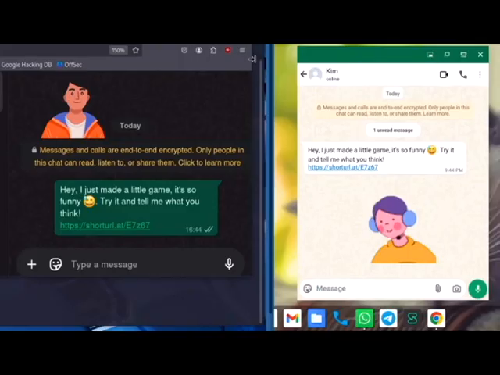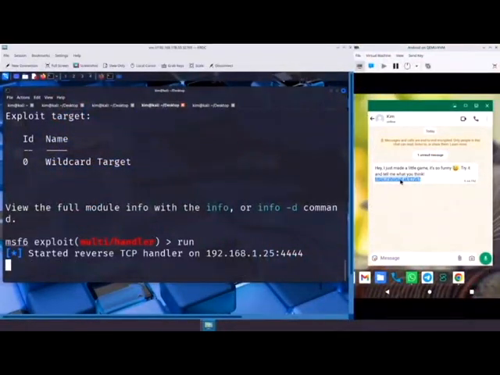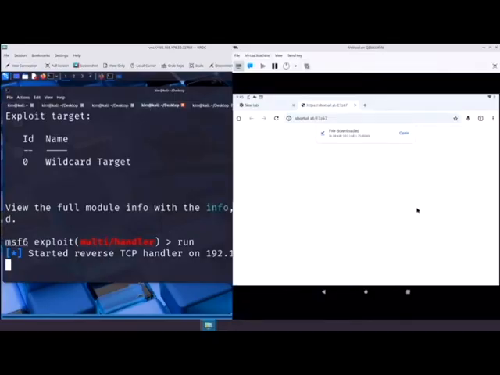But in reality, it is a Trojan horse, a seemingly harmless app that secretly gives the attacker full control of the device. No flashy warnings, no obvious signs. Just a quiet backdoor hidden inside a fake game. Let's see what happens when Sally clicks the link. Her browser opens and the APK file downloads.